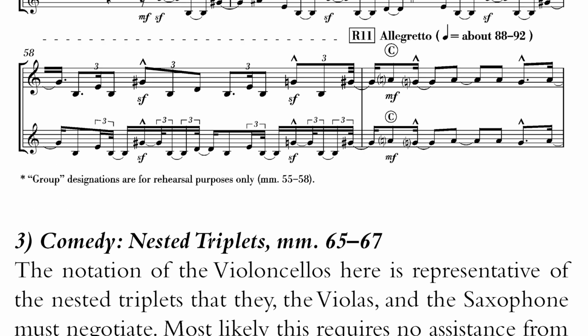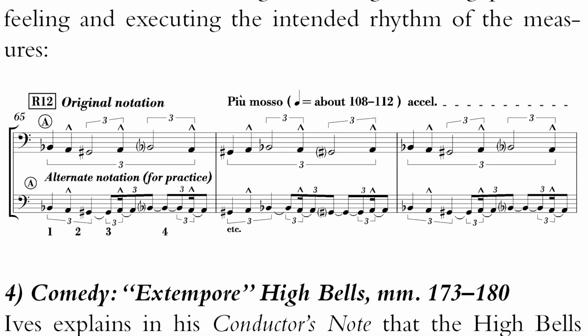This one, there are some nested triplets within the cellos and the bassoons, where they're doing a large triplet and then a triplet within a triplet, and this is in the second movement. And this is something that Gunther felt needed to be respelled with this sort of analytical notation.